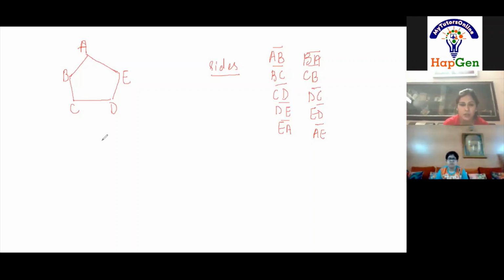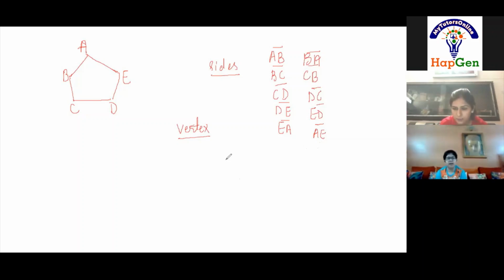Okay, next, vertex. How many vertices are there? What is the plural of vertex? Vertices. So how many vertices are here in this polygon? Ma'am, 5. Name the vertices.